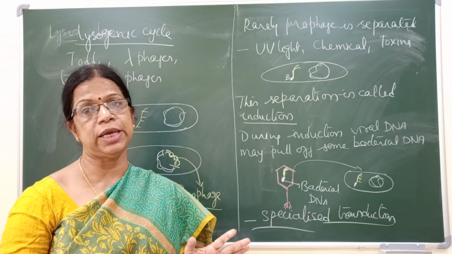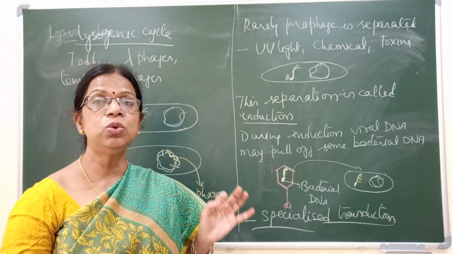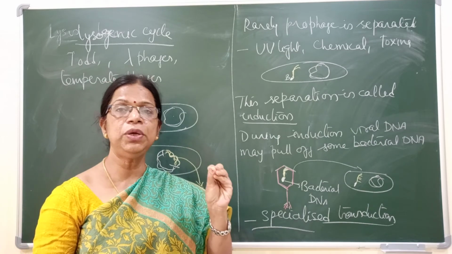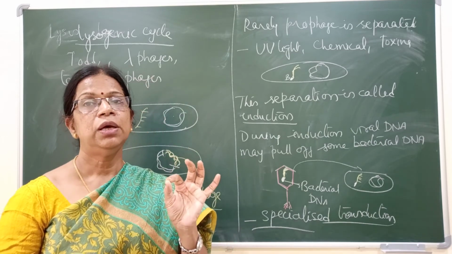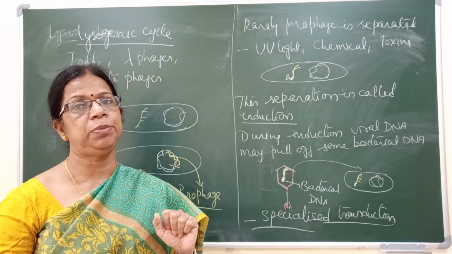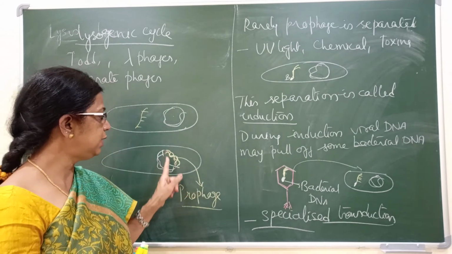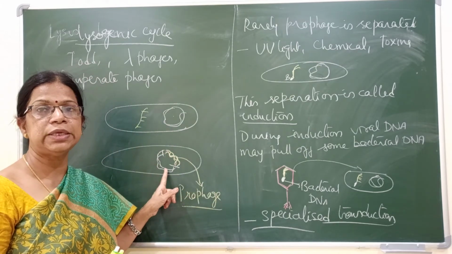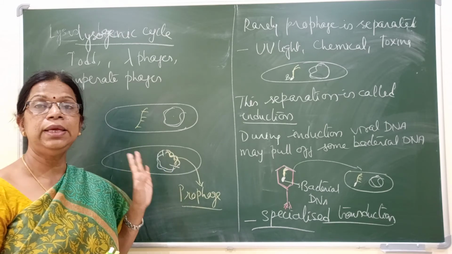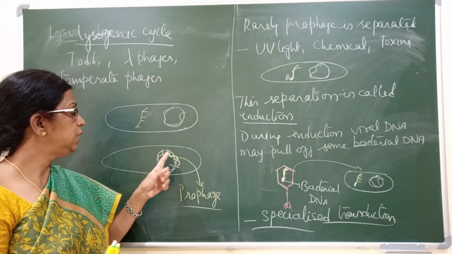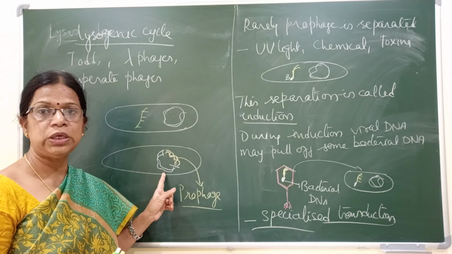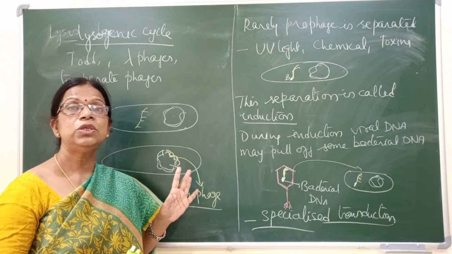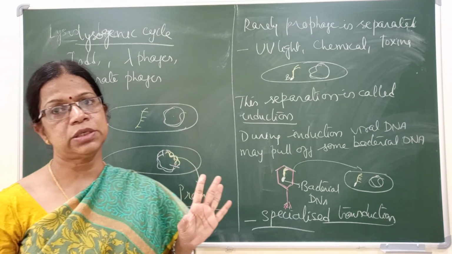It is called specialized because it is going to take only DNA from a specific place, that is just on either side of the viral DNA, any one side or sometimes both sides. It is not going to take any other DNA except DNA present close to it. That's why this is called specialized transduction.